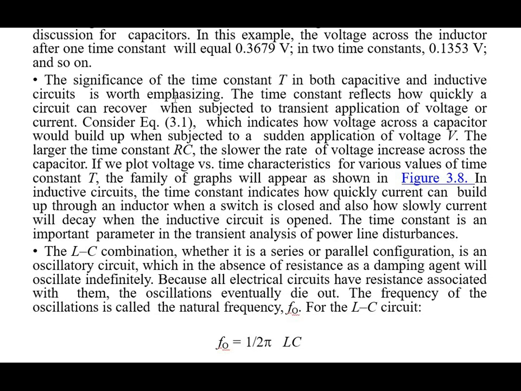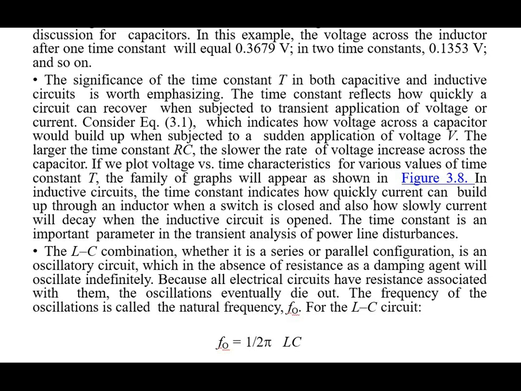Consider equation 3.1, which indicates how voltage across a capacitor would build up when subjected to a sudden application of a voltage V. The larger the time constant RC or L by R, the slower the rate of voltage increase across the capacitor. If we plot voltage versus time characteristics for various values of the time constant T, the family of graphs will appear as shown in figure 3.8.